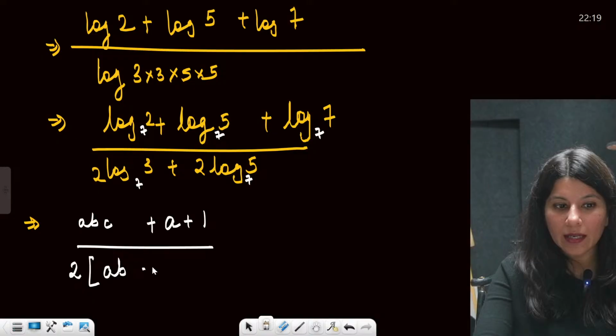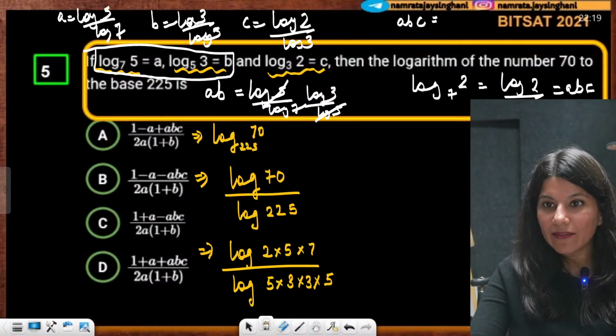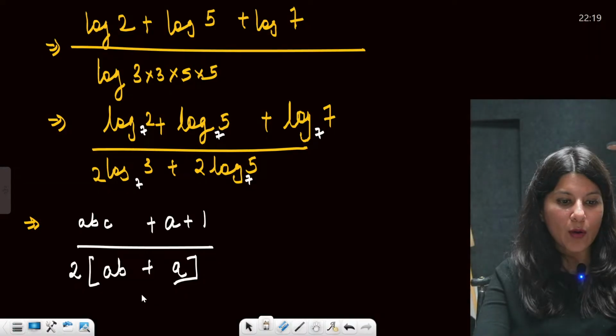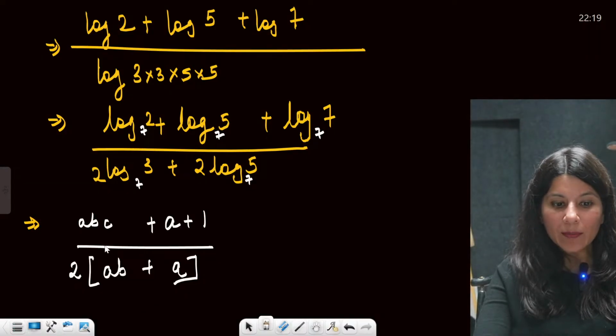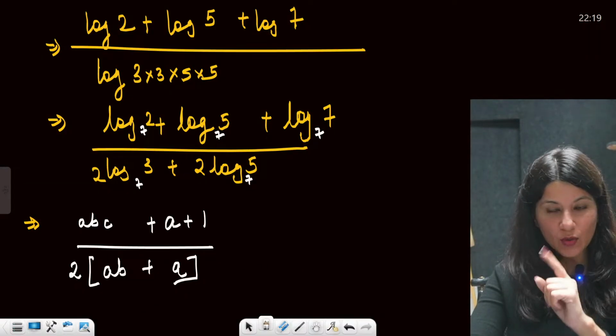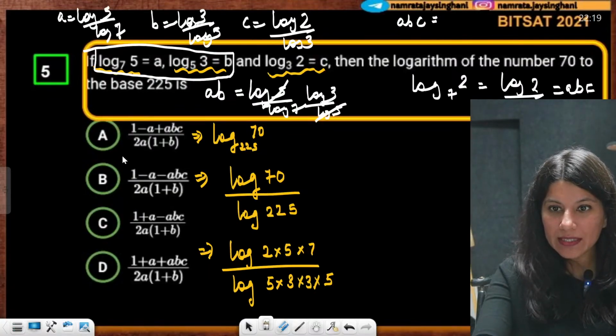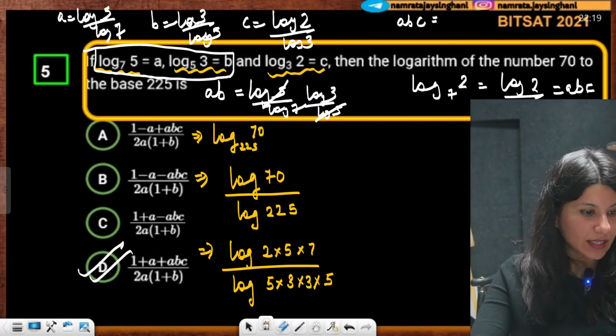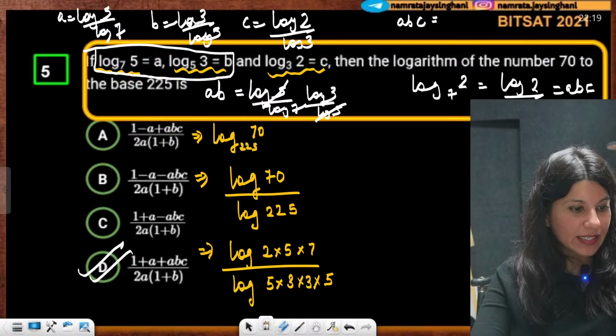The next thing is log 5 to the base 7, which is directly given, nothing but A. So this is what your option will look like: 1 plus A plus ABC whole upon. Let me go back and check. Can you see option D is absolutely right. Option D is absolutely correct.